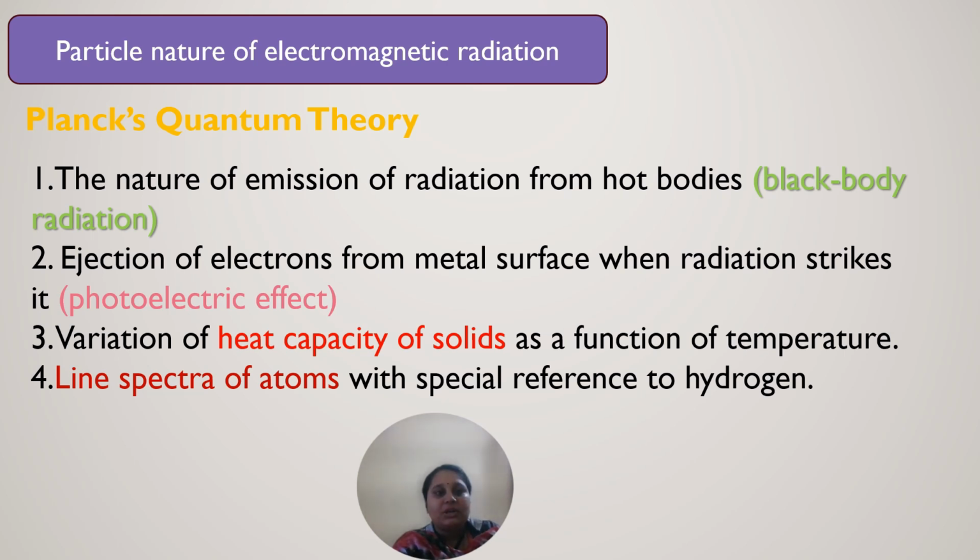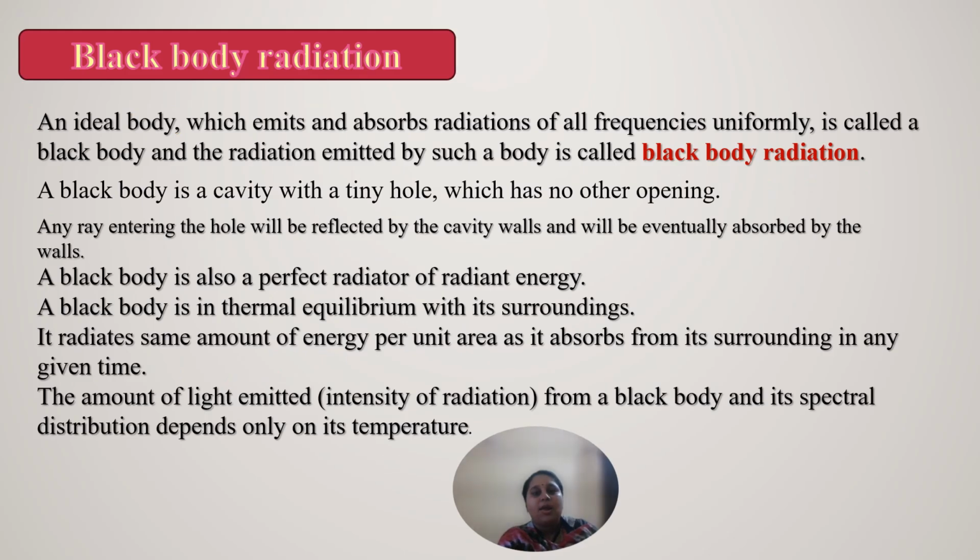According to the particle nature, Planck's quantum theory explains the nature of emission of radiation from hot bodies, which is called black body radiation. Ejection of electrons from a metal surface when radiation strikes it is called the photoelectric effect. Also the variation of heat capacity of solids as a function of temperature, and line spectra patterns with respect to hydrogen. The first concept we study here in particle nature is black body radiation.